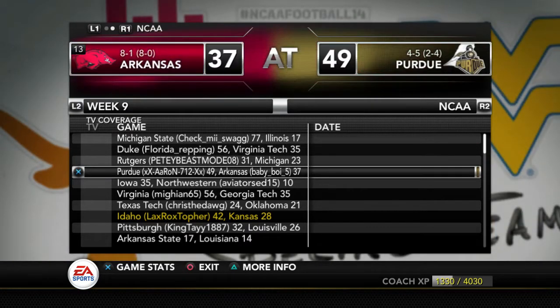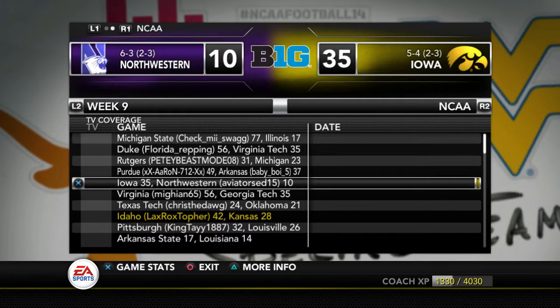As you can see on screen right now, you're seeing the Week 9 standings and how everybody did, including our win over Kansas.